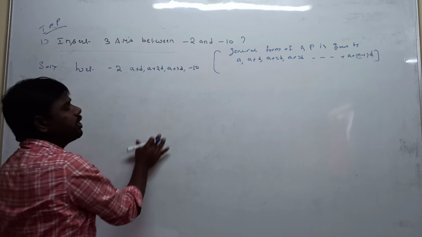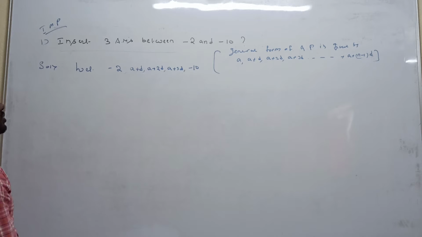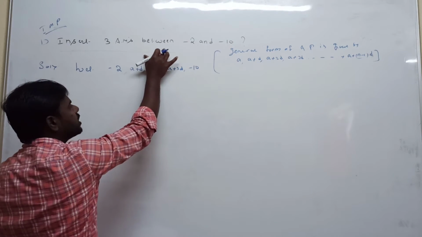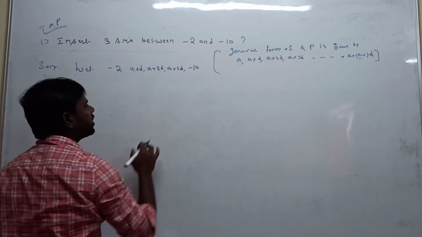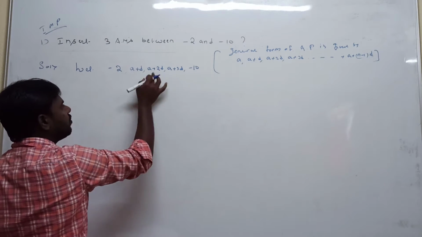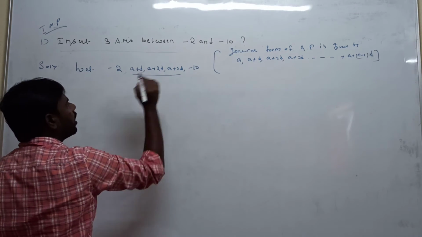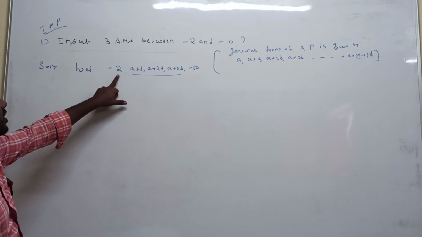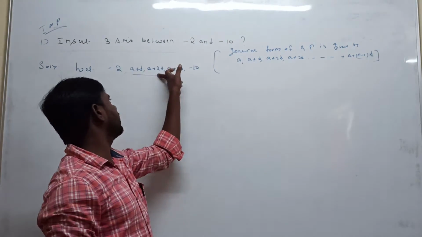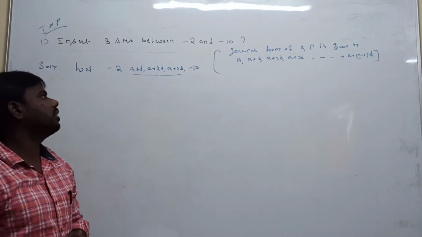Have you written this one? Because they are asking to insert 3 arithmetic means between minus 2 and minus 10, we insert 3 arithmetic means between minus 2 and minus 10. The first term is already given, second term we have inserted, third term we insert, fourth term we insert.